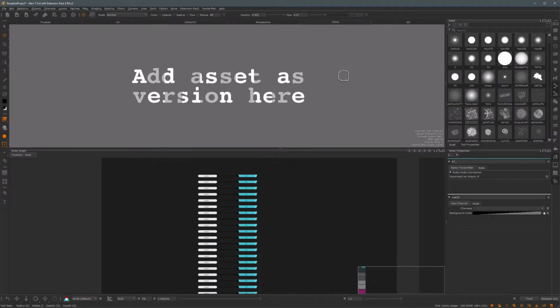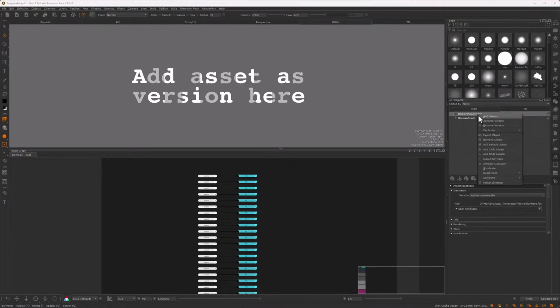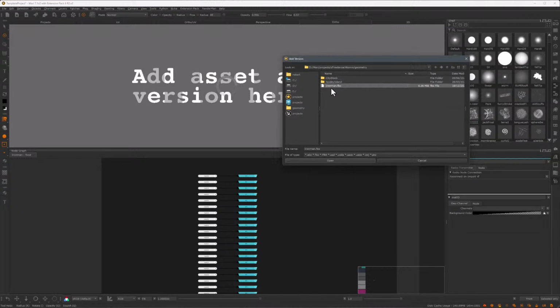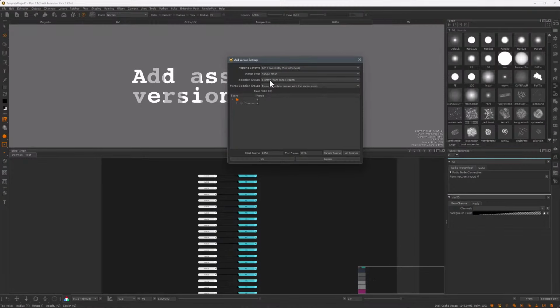In this case, add asset as version here. So I'll just go to my object palette and I will do exactly what the text says. I'll right click in here and go add version. I'll navigate to my folder, and in here I will choose my Iron Man asset that I just exported from Maya and hit open. And in the dialog box, I do want to create selection groups from face groups.